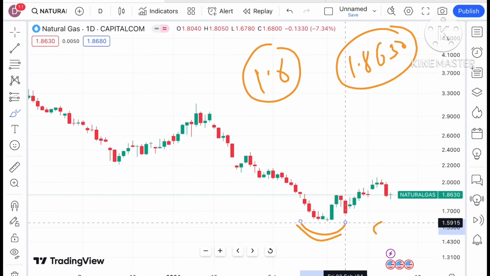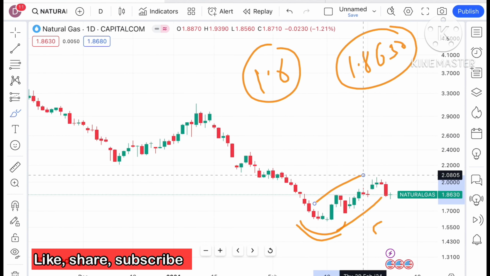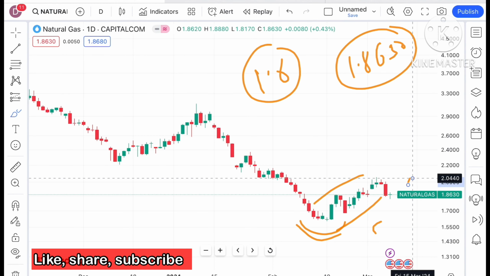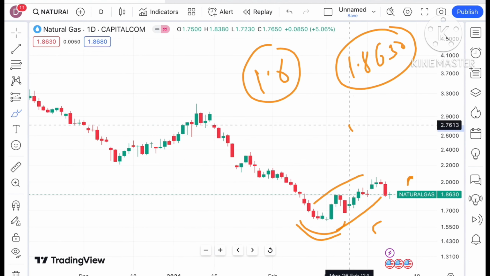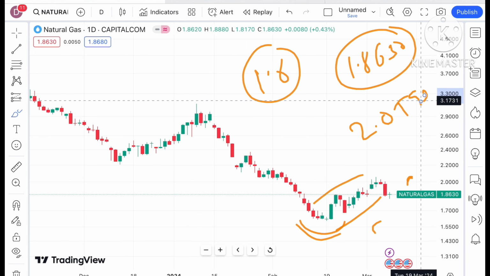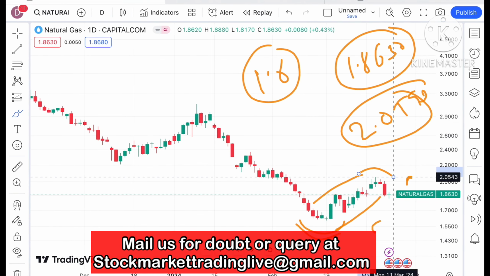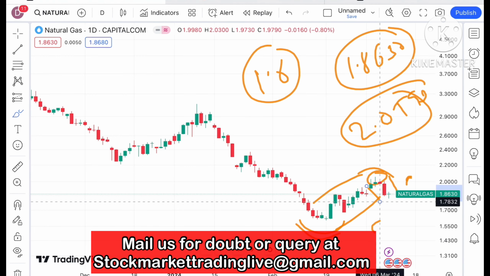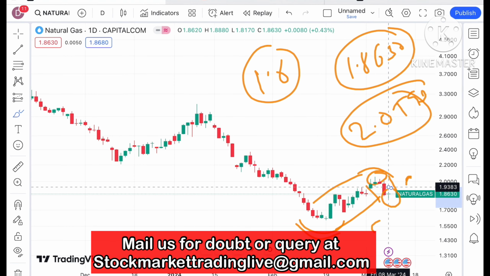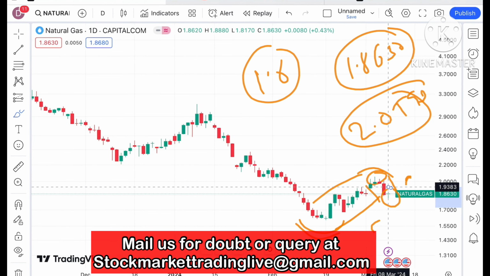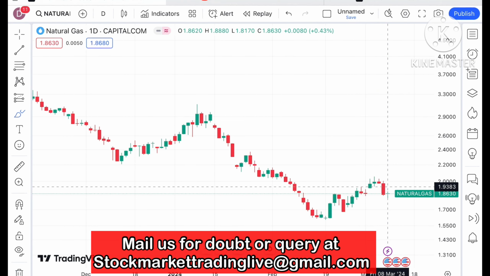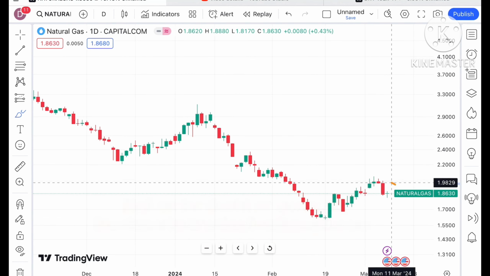See, if you look at the chart of natural gas, it is trading at a level of $1.8630, and from a low of around 1.6 we have seen a swing form. It continuously moved upside to a level of 2.0576, and from there again a swing formed and made a low of around $1.8, as you can see looking at this particular chart. Now it is trading at a level of $1.8630 and a U pattern is forming.